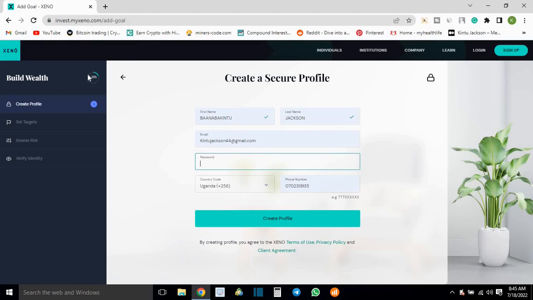And you can see I so far have 20% in as far as signing up on this website is concerned. So I'll create my profile and then set the targets, and assess the risk here. They ask you a couple of questions, and depending on how you answer them, they will determine a plan that is suitable for you. Then you'd have to verify your identity. They could ask you for the national ID information or driver's license or the passport if you're an international guy, or else they would also go through the places of residence, right?